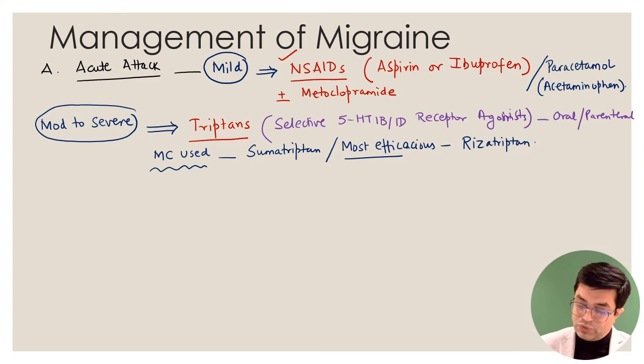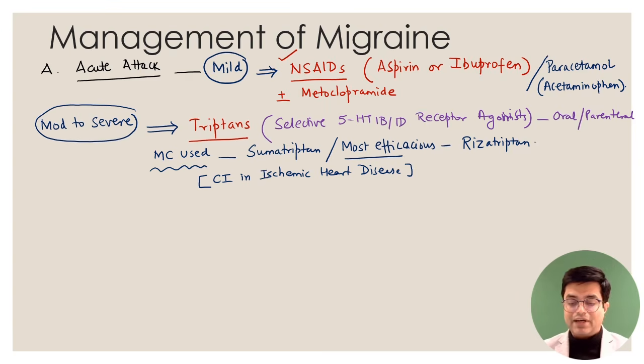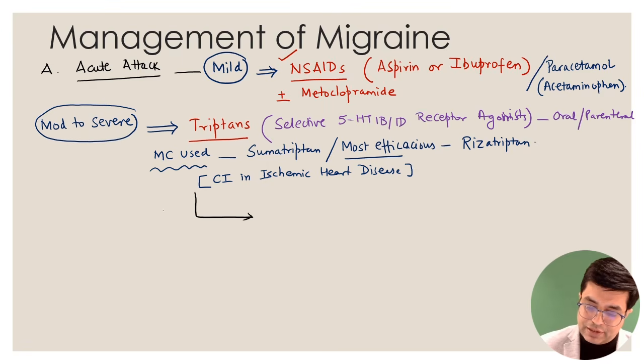The important thing to remember is that these triptans have cardiovascular side effects, and these triptans are contraindicated in ischemic heart disease. So if there is a patient with MI or congestive cardiac failure or severe tachycardia due to some reason, or uncontrolled hypertension, you will avoid using triptans. Now, there are some rare patients who will not be controlled with triptans. So if triptans fail to control the attack of migraine, we have a class of drugs which are FDA approved. You can give a trial of oral gepants.